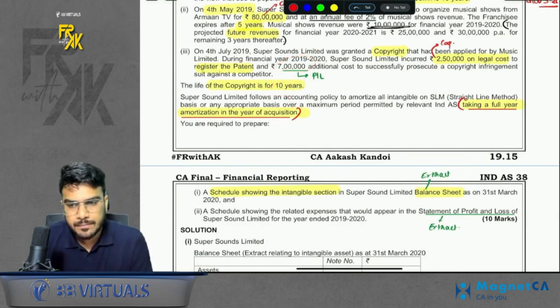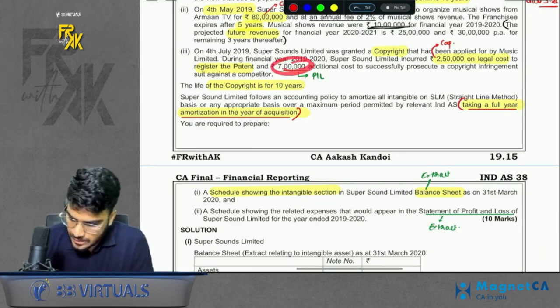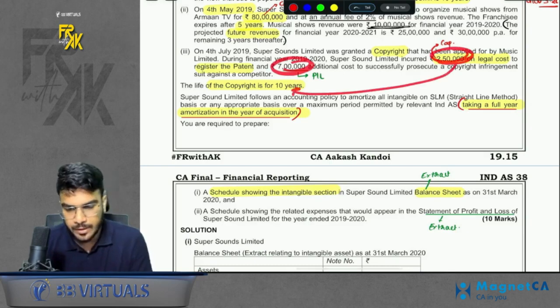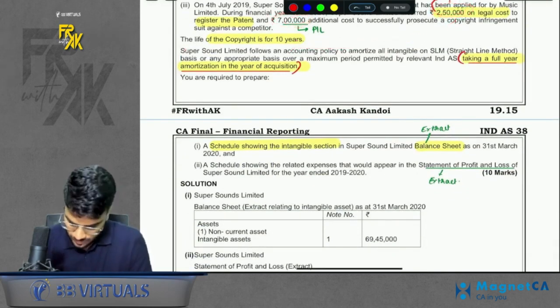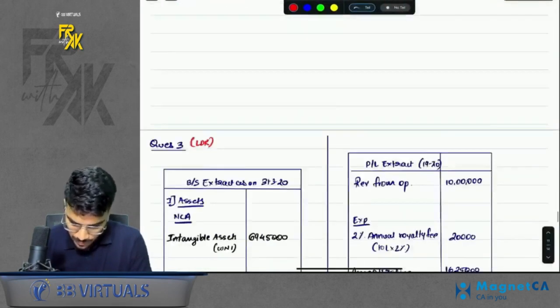Is this clear to everyone? Yes? Perfect. Right? So as I said, this will be transferred to profit and loss. So you will just amortize 2 lakh 50 over a period of 10 years. Right? This line is very important in the question, guys. Okay. Now just see the format also if you want to see.